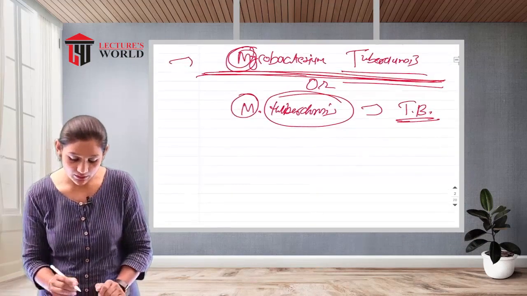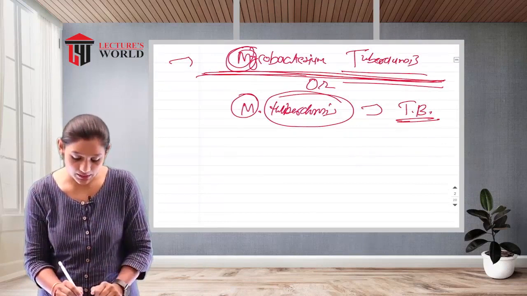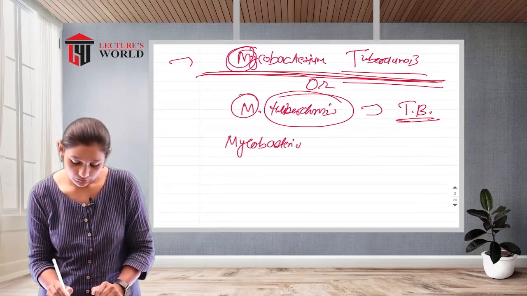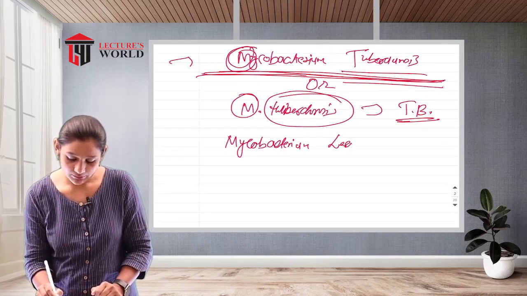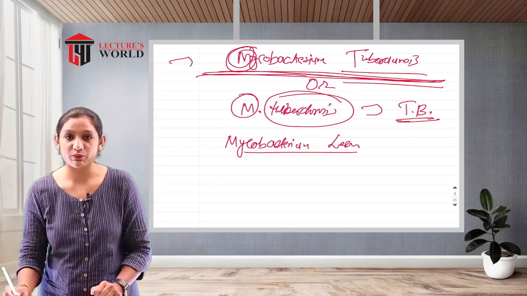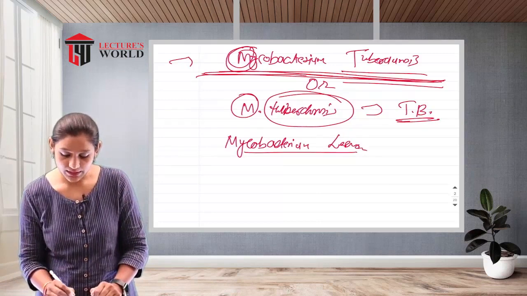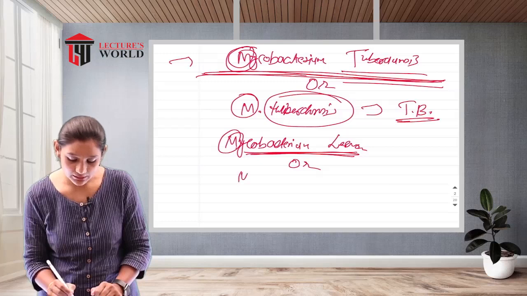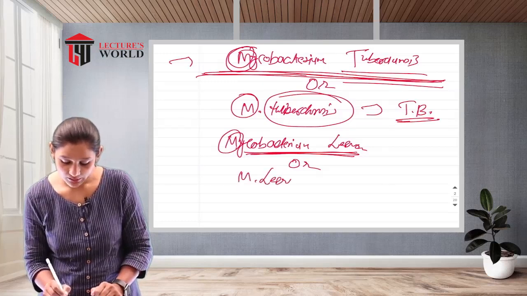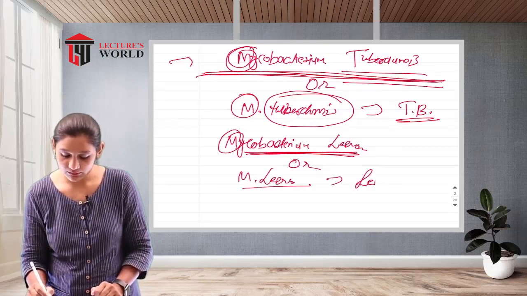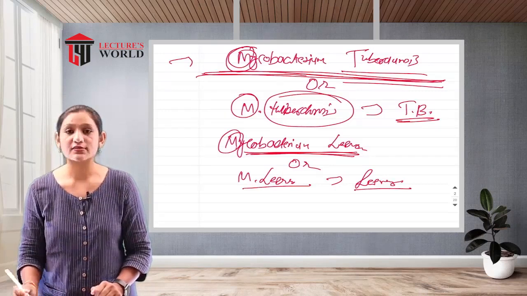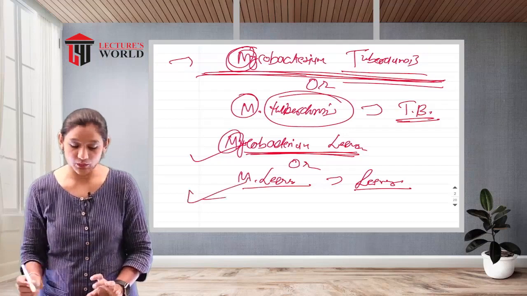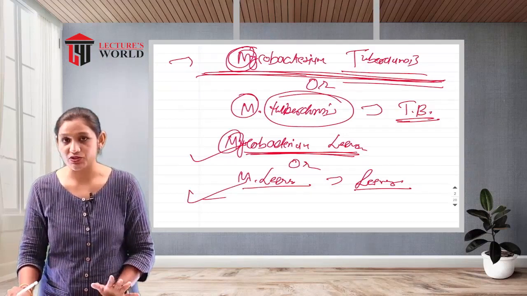Right. Another one, let's give another example. Mycobacterium lepra. We have to write it like that way. This is underlined. Or M is capital, then a dot, and lepra, which causes leprosy. Either you can use this terminology, or you can use the other terminology.